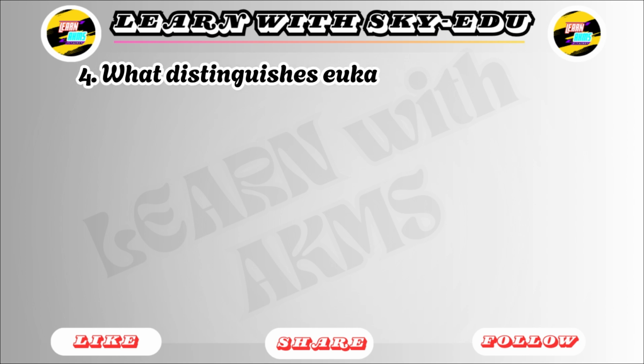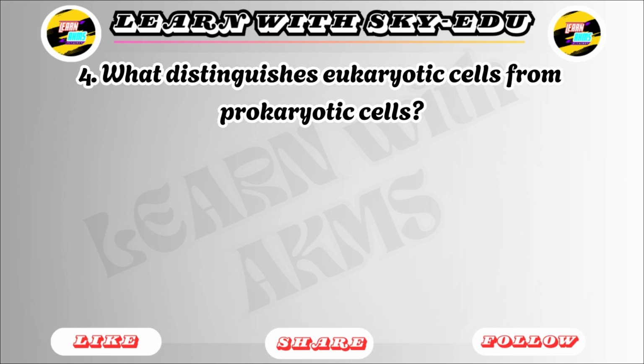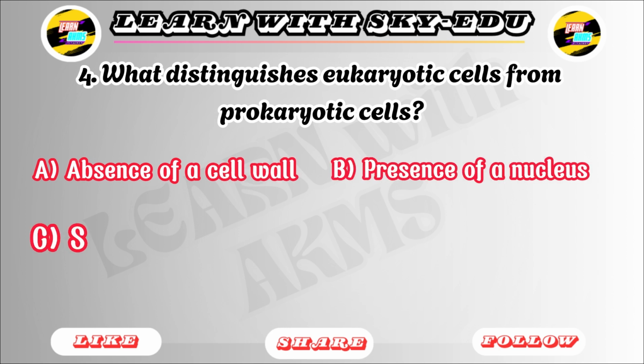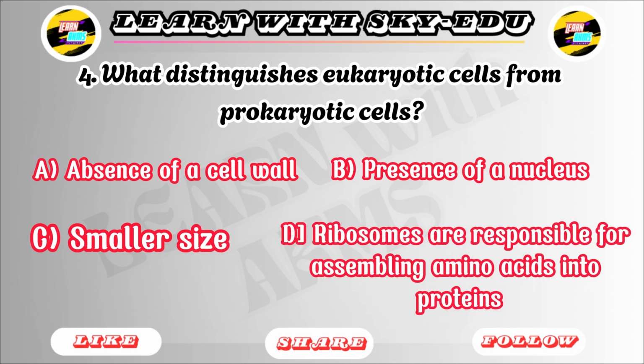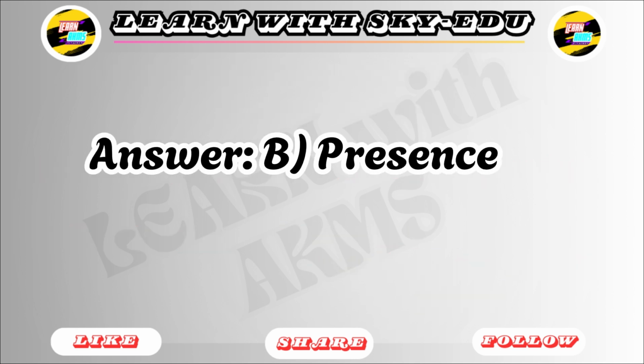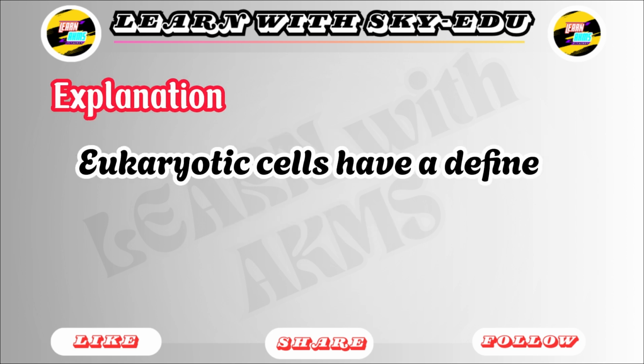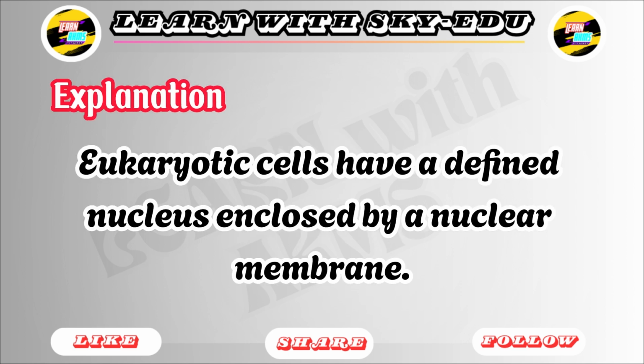4. What distinguishes eukaryotic cells from prokaryotic cells? A. Absence of a cell wall. B. Presence of a nucleus. C. Smaller size. D. Lack of ribosomes. Answer: B. Presence of a nucleus. Explanation: eukaryotic cells have a defined nucleus enclosed by a nuclear membrane.